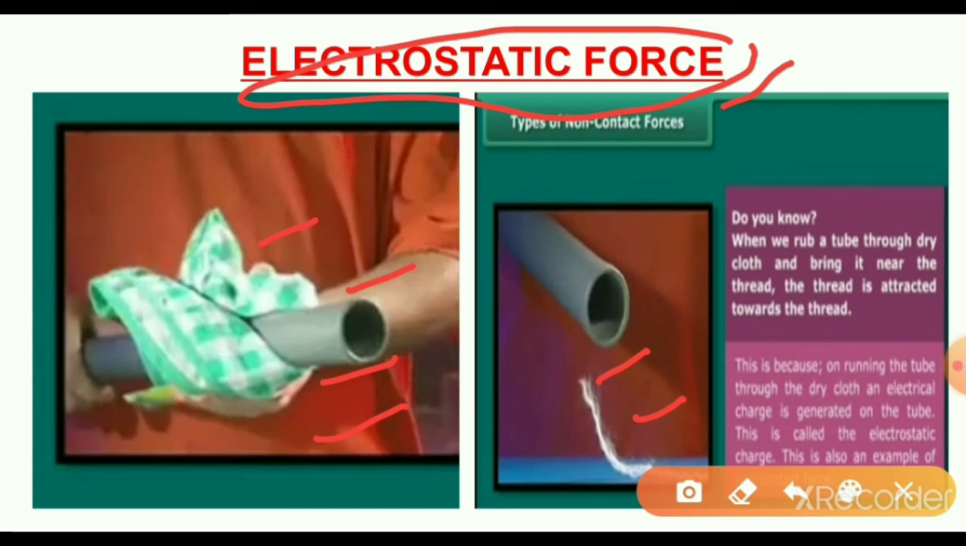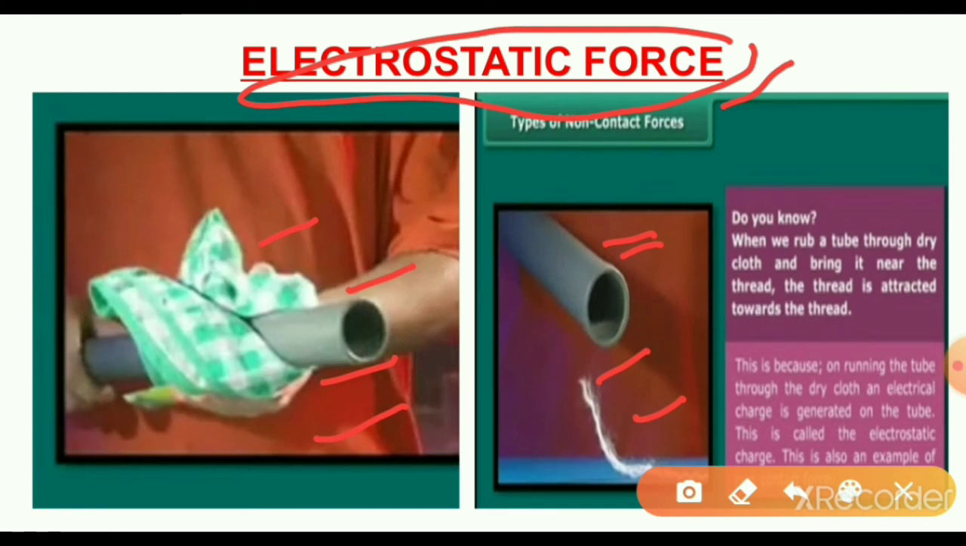So why is this? What is the reason here? By rubbing the tube with the dry cloth, an electrical charge is generated on the tube. For example, if you rub your two palms, heat will be produced. Like that, if you rub the tube with the dry cloth, an electrical charge is generated on the tube. This is called the electrostatic charge. This is also an example of non-contact forces. This is known as the electrostatic force.